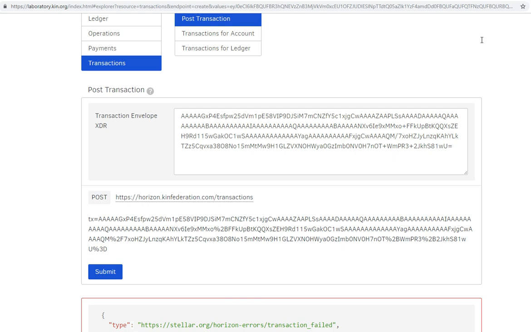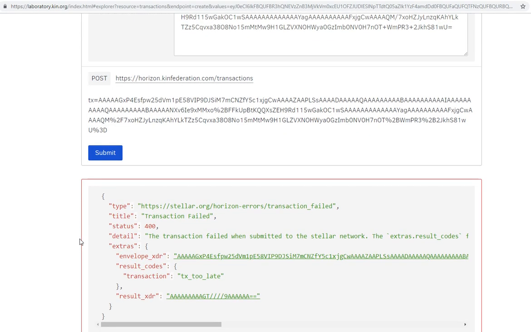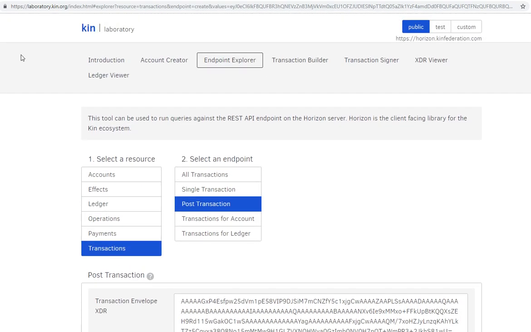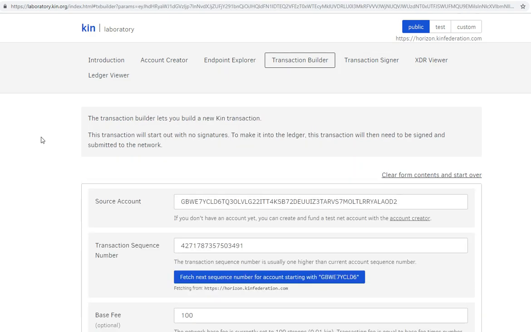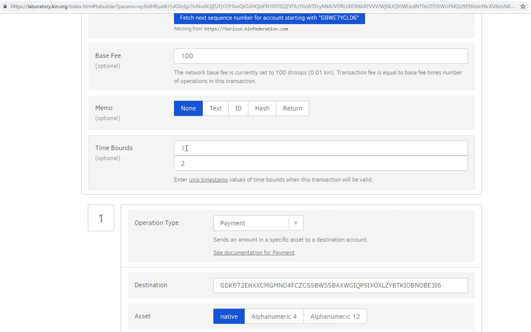The next error that you might get quite commonly is the transaction is TX too late. So this is a fairly common one, and I've already set up some transactions for us to look at in troubleshooting. So we can go back and see that in the initial page we've set the time bounds, and we said 1 and 2. So the time bounds are in something called a Unix timestamp, and those are complicated, ugly strings that computers use to standardize time in Unix time.